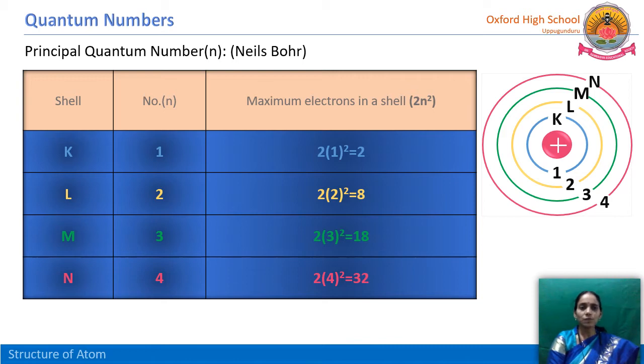So the total information we got from the principal quantum number is the size of the orbit and the energy of the orbits or shells. Remember this one. These key points are very important. What does the principal quantum number tell us? The principal quantum number gives us information about the energy and the size of the orbit.